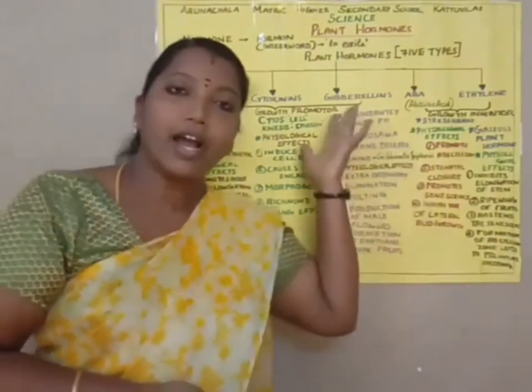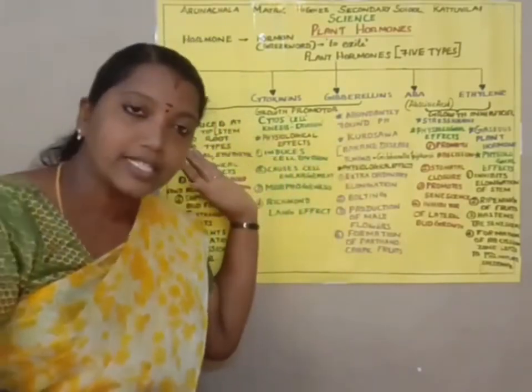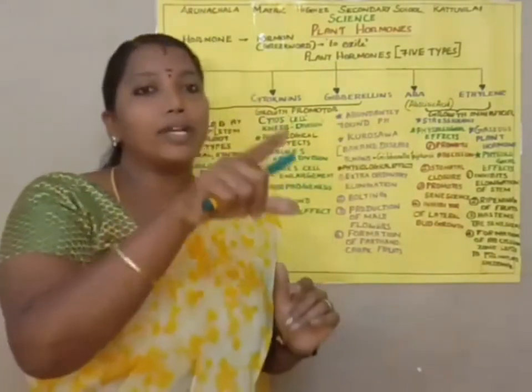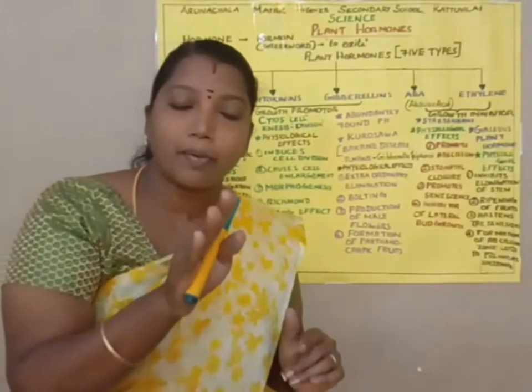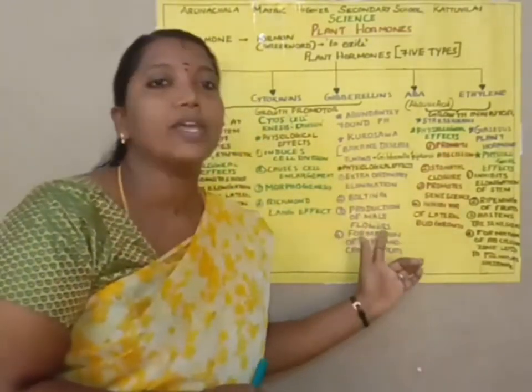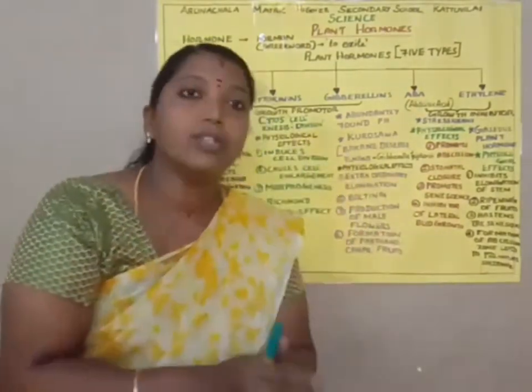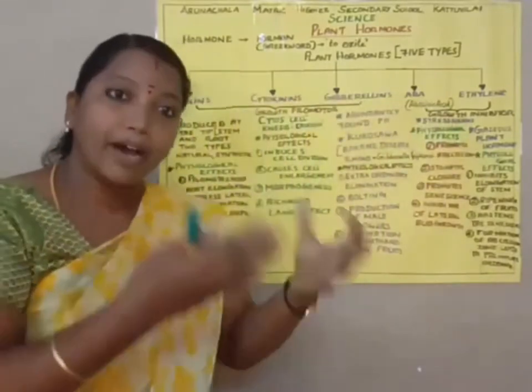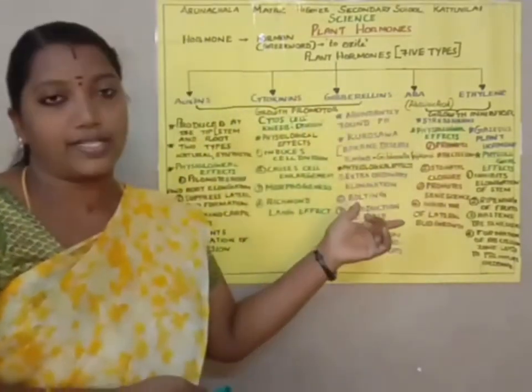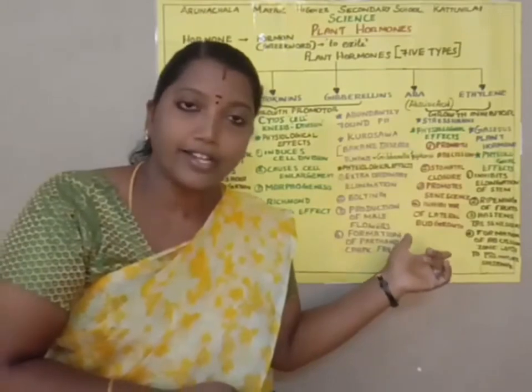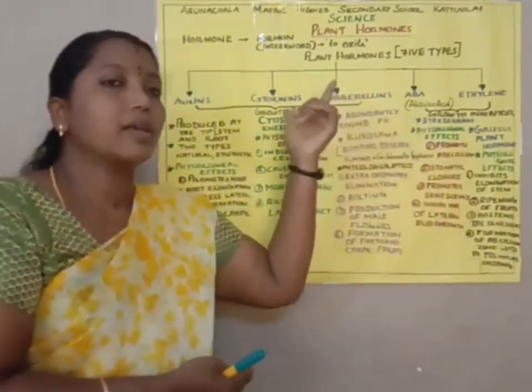Next, as we already learned in the case of auxins, they also produce parthenocarpic fruits. The same way here, these hormones produce parthenocarpic fruits as well as auxins. So gibberellins, have you understood, students?